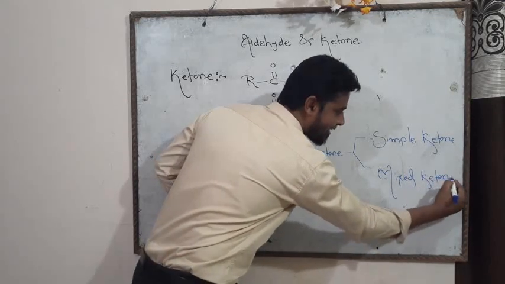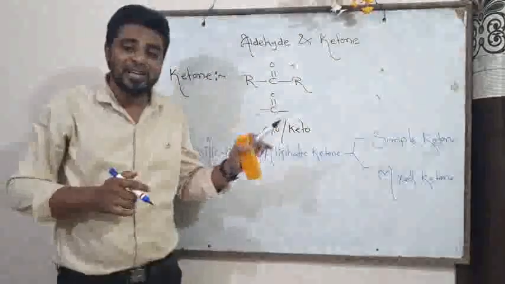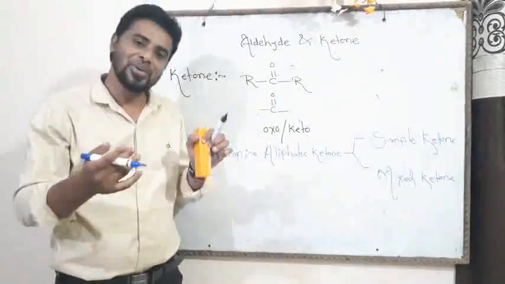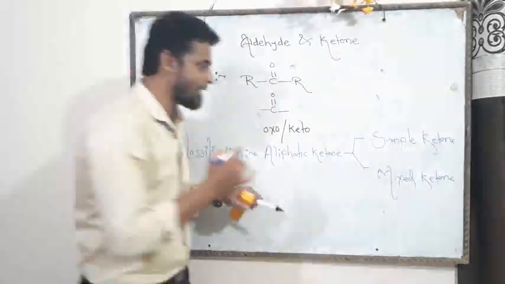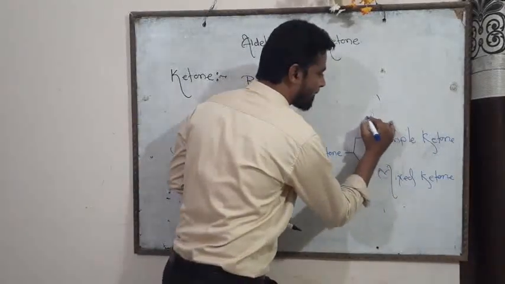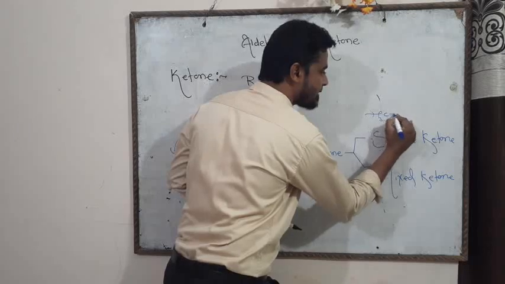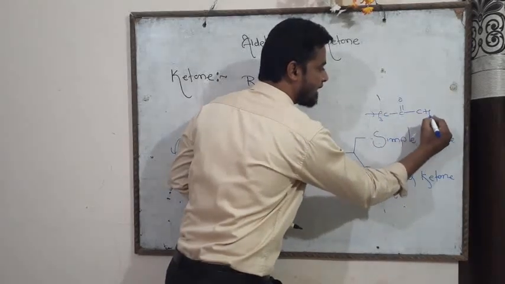Now friend, the meaning is hidden in the name itself: simple ketones are those ketones in which both the alkyl groups are of the same type. For example friend, H3C single bond C double bond O single bond CH3.